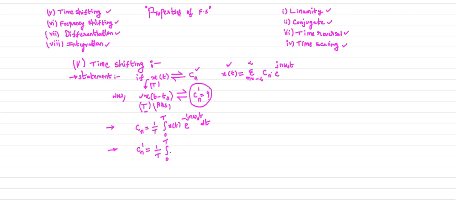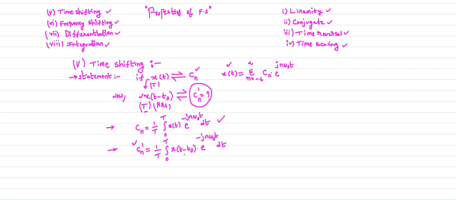So Cn dash is calculated with the signal x of t minus t naught times e power minus j n omega naught t dt. Now we need to express this Cn dash in the standard form.